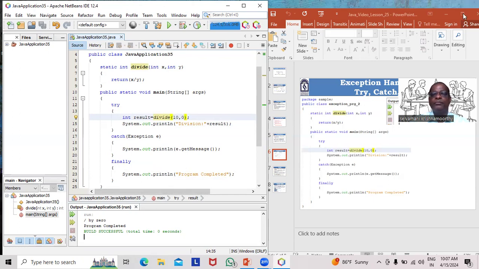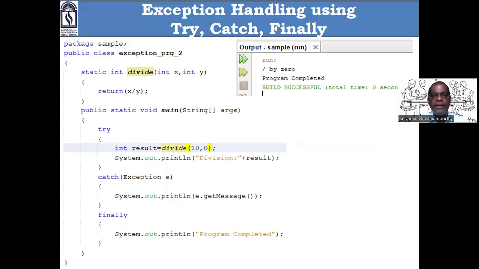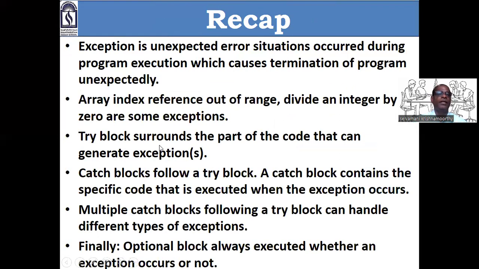I hope so. Now, as usual, we can go for the question bank. Recap. Exception is an unexpected error situation occurred during program execution, which causes termination of the program unexpectedly. Don't forget, exception means unexpected error. Array index reference out of range, divide an integer by 0, or some exception. There are so many exceptions, but we studied only divide by 0 exception. One more thing is the array index reference out of range.